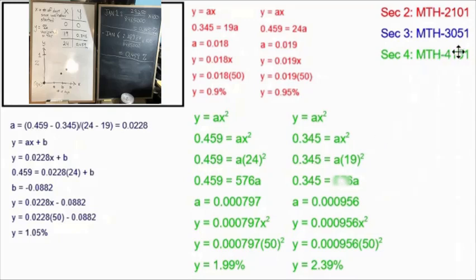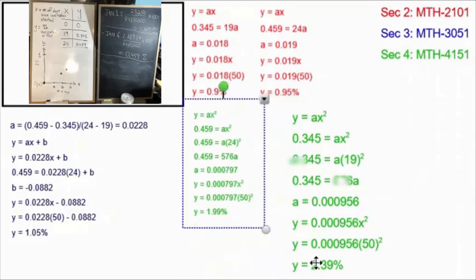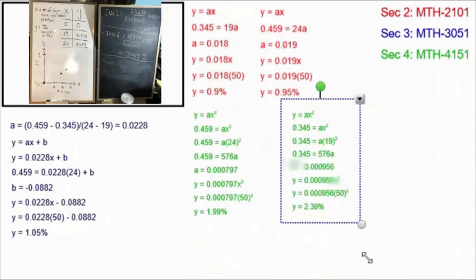Of course, my Math 4151 students would understand that we really don't have enough evidence yet to determine if this relationship is quadratic, because we don't have enough points in our table of values to do the second difference test, or the y over x squared test. But the great thing about algebraic modeling is it's a model. It's an attempt to reflect the situation with math. You're not expected to always be able to perfectly represent the situation with an equation. I'm going to make these a little smaller and move them out of the way so that we can try the exponential.